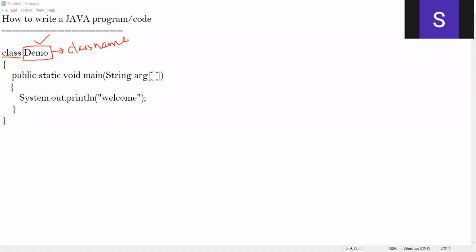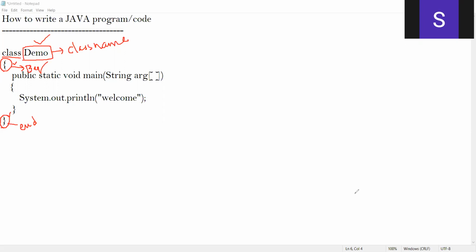Once you pick the name of the class as demo, the class begins with this opening curly brace, and my class ends with the closing curly brace, here. It's very, very important. My class begins with the opening curly brace and it ends with the closing curly brace.